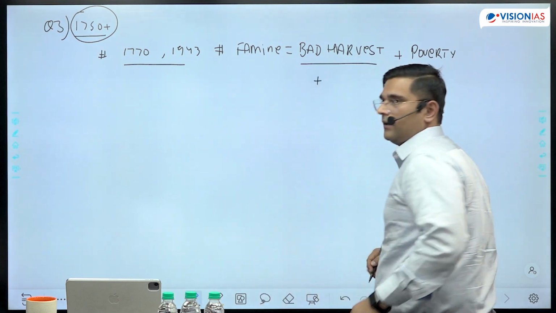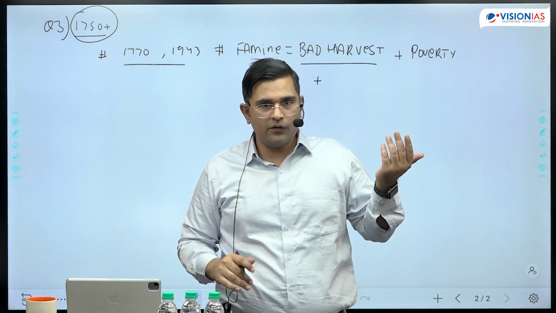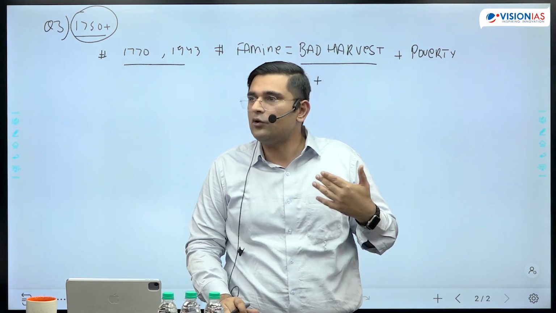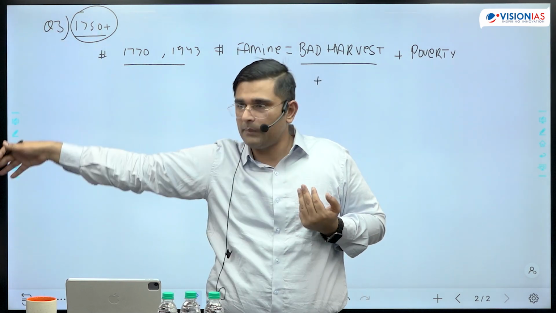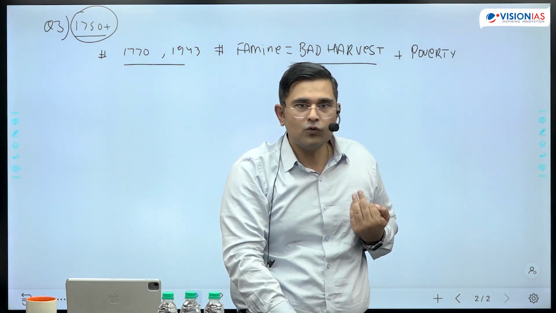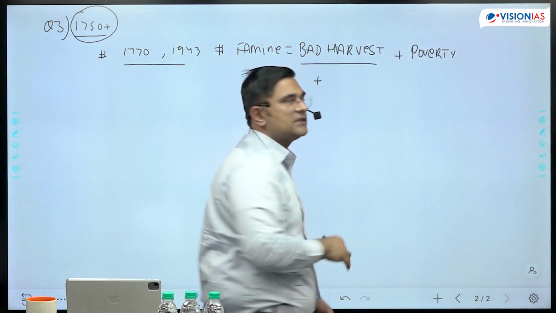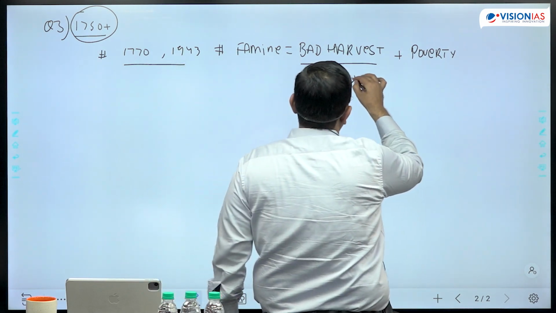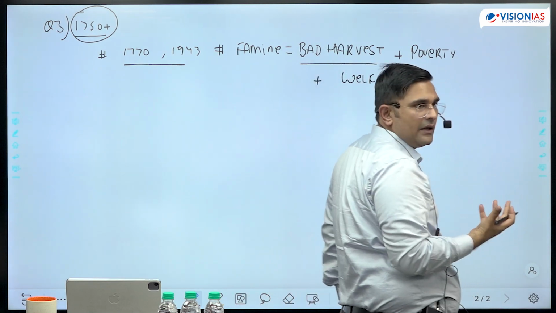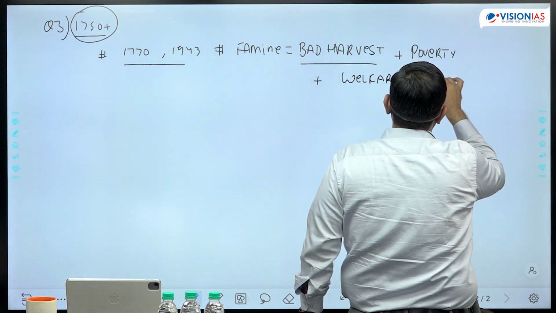And third component: fine, if people are rich but food is not there, then there can be a government who is willing to get food grains from some other part of India or from outside the world to increase the food supply. That means a welfare state, or a state which is interested in the assistance of the people.